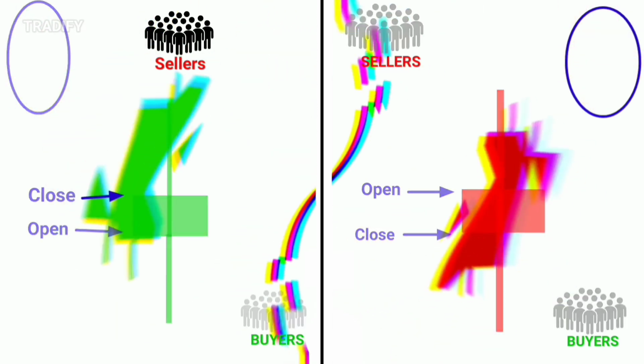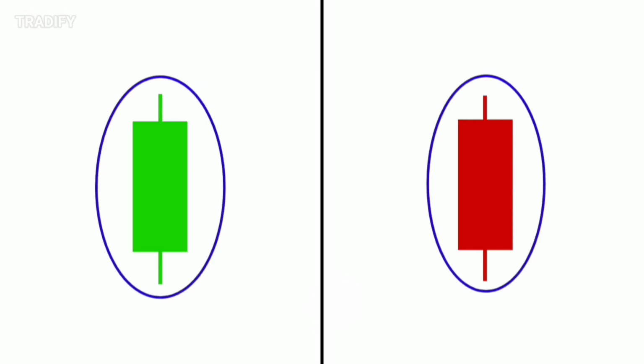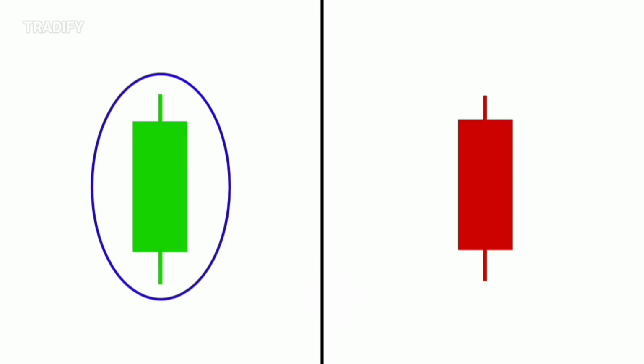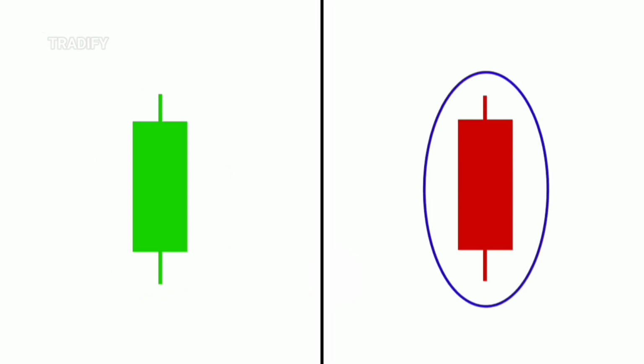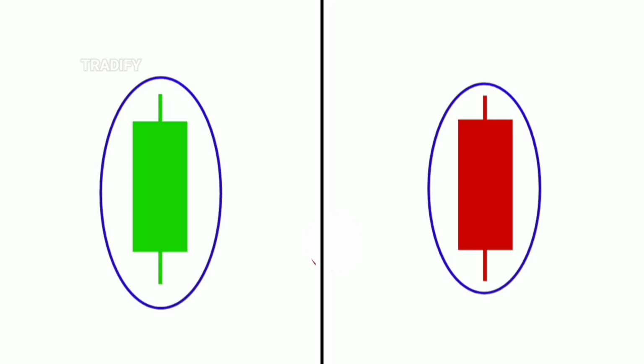Now, let's understand the sixth type of candle. The sixth type of candle appears like this. The upper and lower wicks of this candle are very short. This candle can form in either red or green color on the chart. When this green candle forms on the chart, it means that buyers are currently strong, but not extremely strong. And when we see this red candle on the chart, it means that sellers are currently strong, but again, not very strong. Let's understand how these two candles form on the chart and what their psychology is.